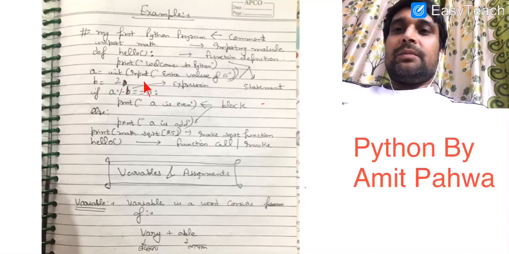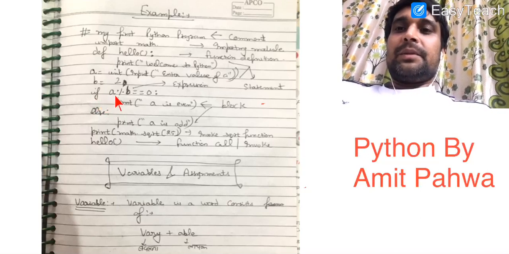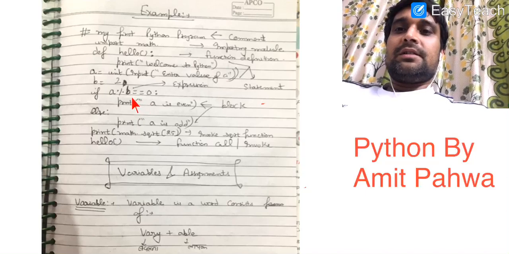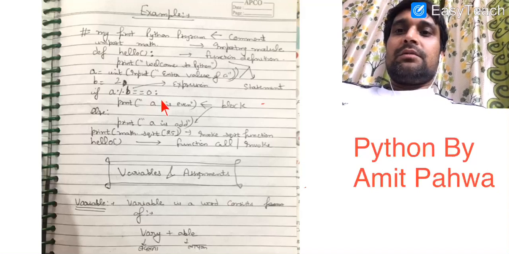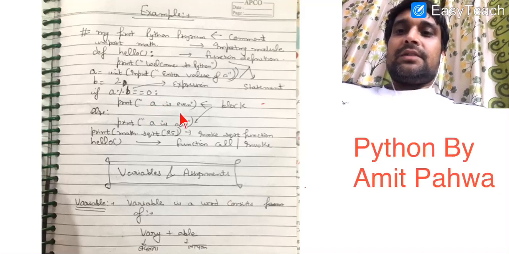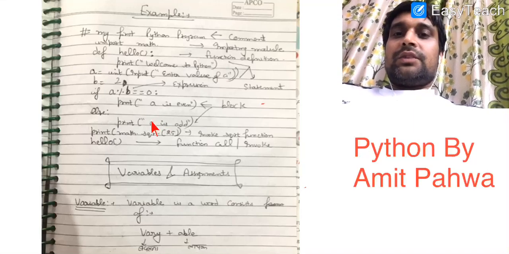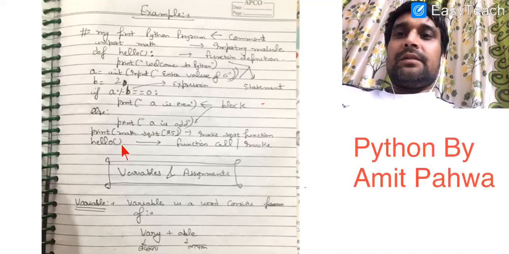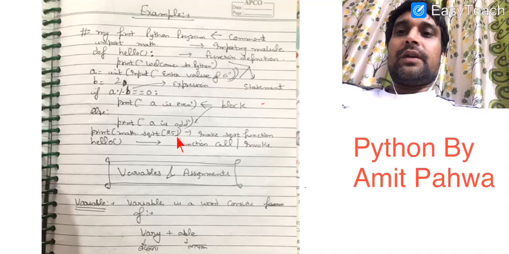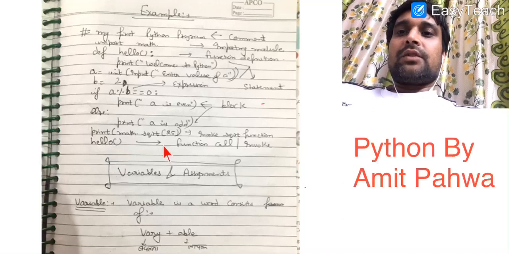Then we write a is equal to input, enter the value of a, the value of b is 2. Then we use an if statement in Python. If a percentage b is equal to 0, the percentage operator returns the remainder. If the remainder is equal to 0, then print a is even, else it will print a is odd. It means it is a program to check whether a number entered by the user is even or odd. Thereafter it will print the square root of 25, and then we are going to call the hello function. Calling is also known as invoking a function.